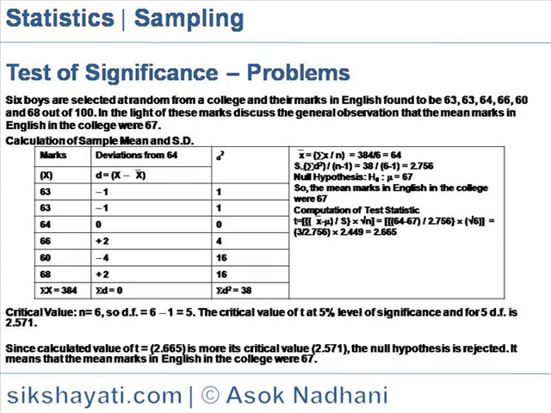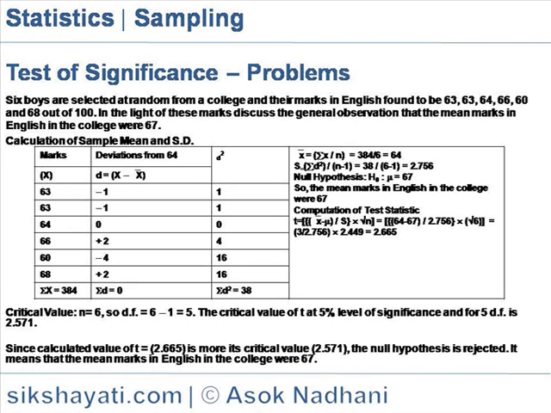So the table shows the marks. The first column D shows x minus x bar, where x bar is the mean, that is sigma x by n, is equal to 386 by 6, which is 64. So this denotes the second column, the deviation from 64. Here S is equal to root of sigma d square by n minus 1, is equal to 38 by 6 minus 1, is equal to 2.756. Null hypothesis H0: mu is equal to 67. So the mean marks in English in the college were 67.